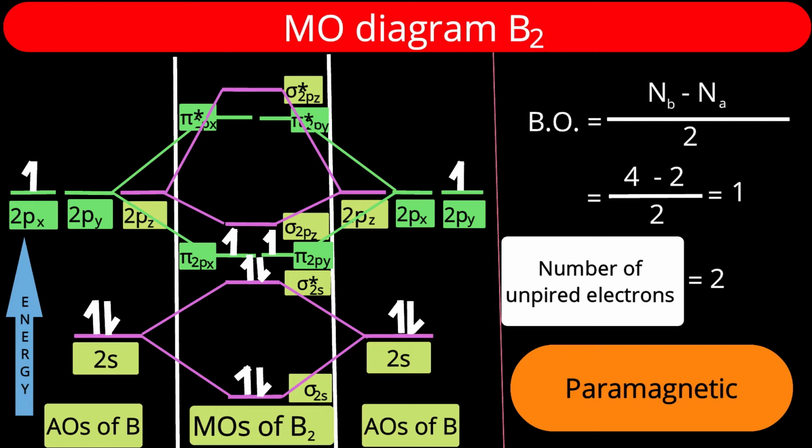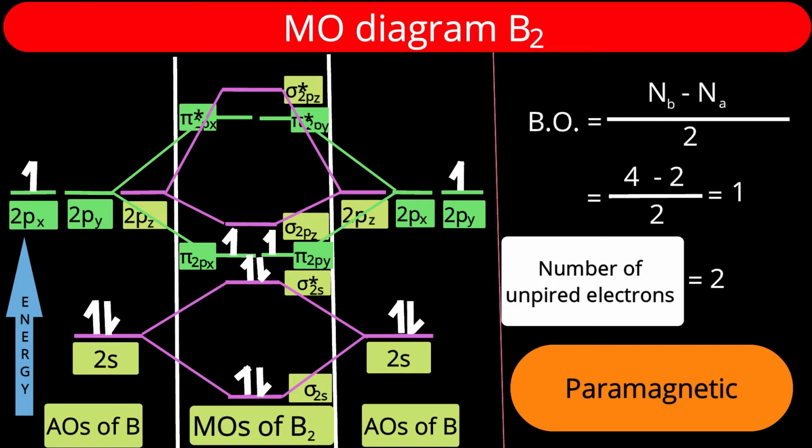Second essential condition: combining atomic orbitals should be of the same symmetry. The 1s orbital is of the same symmetry as the 1s orbital of the other, the 2s orbital is of the same symmetry as the 2s orbital of the other. The 2pz orbital, which we are considering as the internuclear axial orbital, of one atom is of the same symmetry as the 2pz orbital of the other.